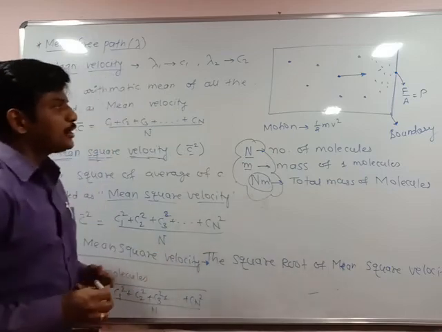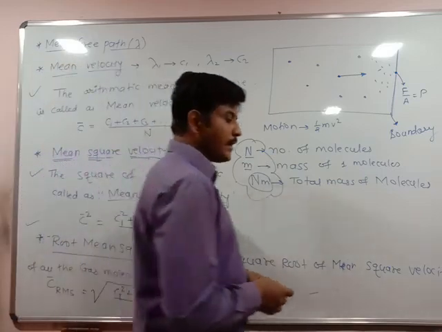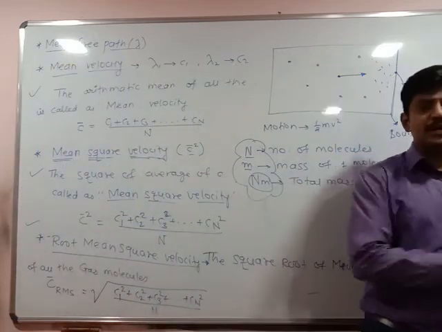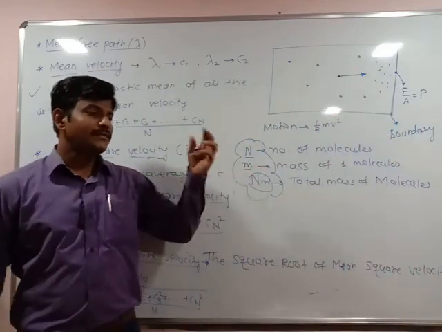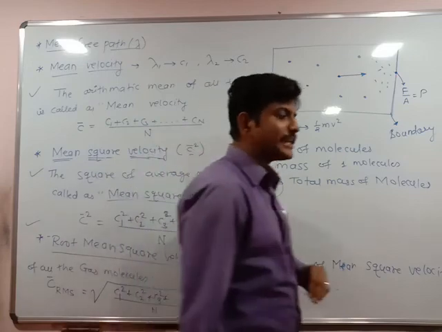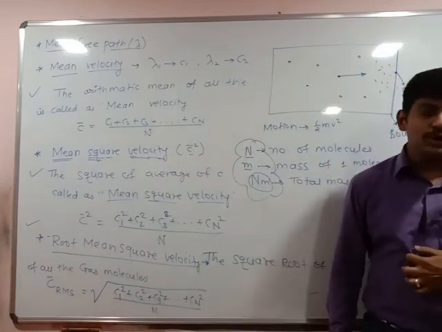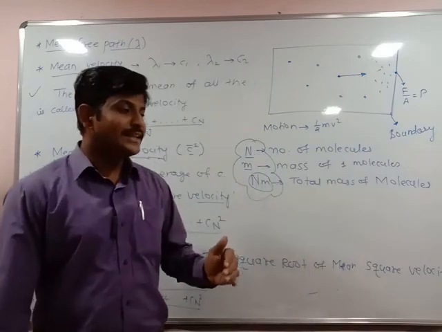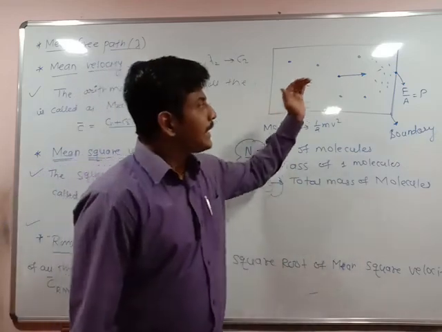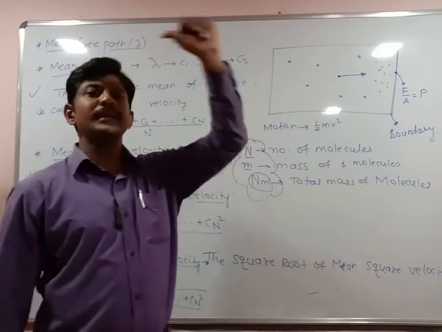When these molecules are under motion, they may move in a positive direction or a negative direction. There are three possible directions along which the gas molecules can move: x, y, and z. When they reflect from the boundary, they move with negative velocities.